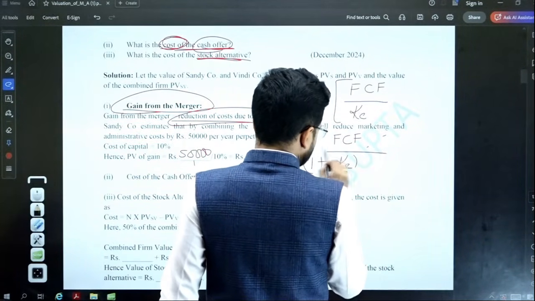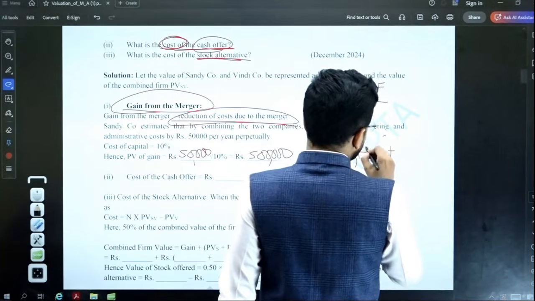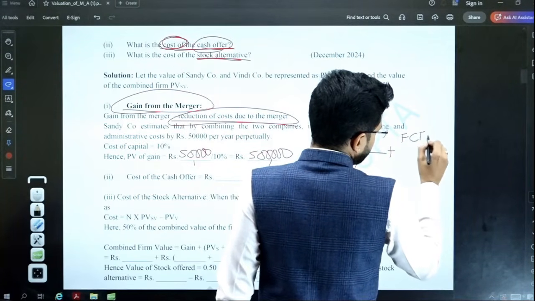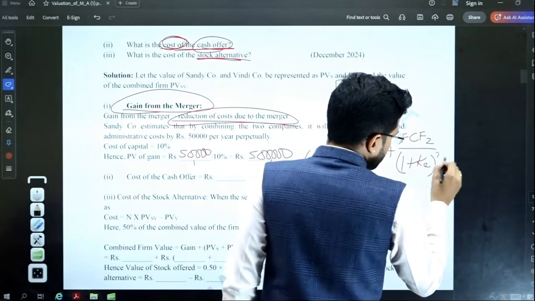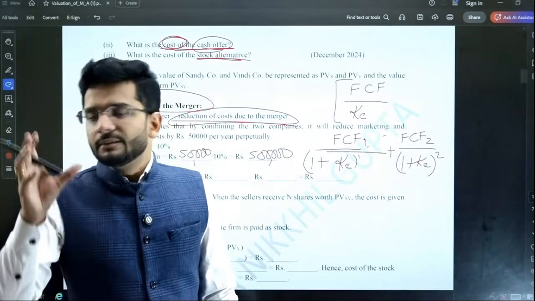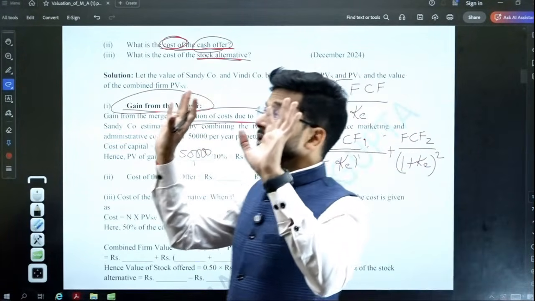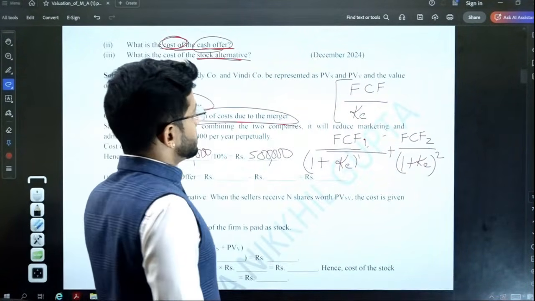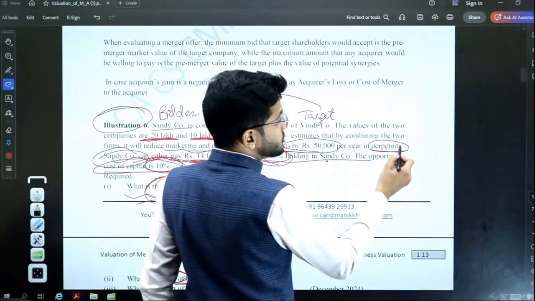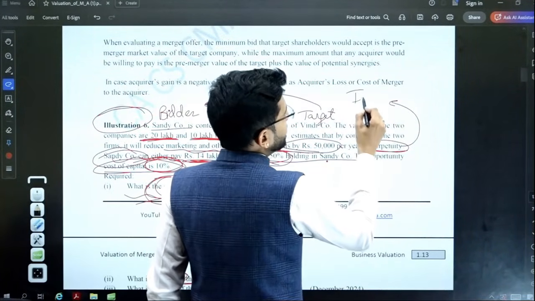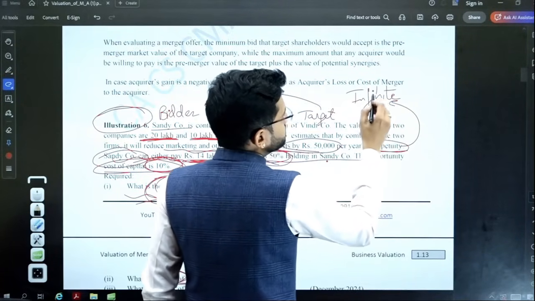FCF divided by 1 plus K raised to the power 1, this is for the first year. For the second year, FCF2 divided by 1 plus K raised to the power 2. We do it for a limited period discounting. But if the discounting is for perpetuity, if the discounting is for infinite years, because it is written that the benefit is going to be accrued for perpetuity. Perpetuity means infinite years, or so to say forever.